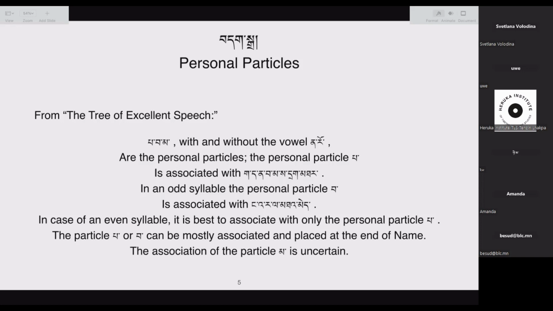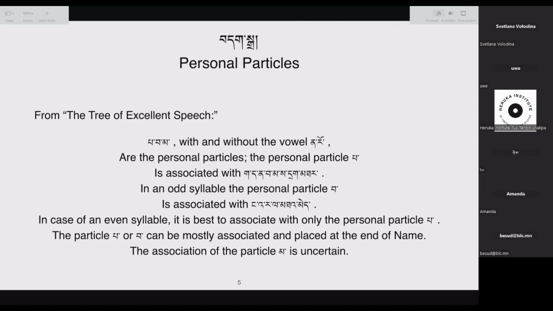For example, if we have the word ka-lo-wa. So the word kalowa, we see that there are 3 syllables here. The first one is ka, the second one is lo, the third one is wa. So this kalowa has an odd number of syllables. Because it has an odd number of syllables, we see that it will be followed by wa in this case, because you see there are 3 syllables.